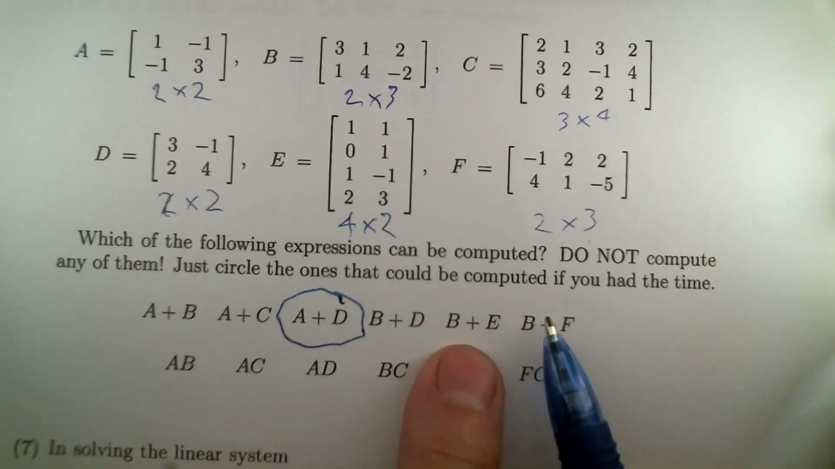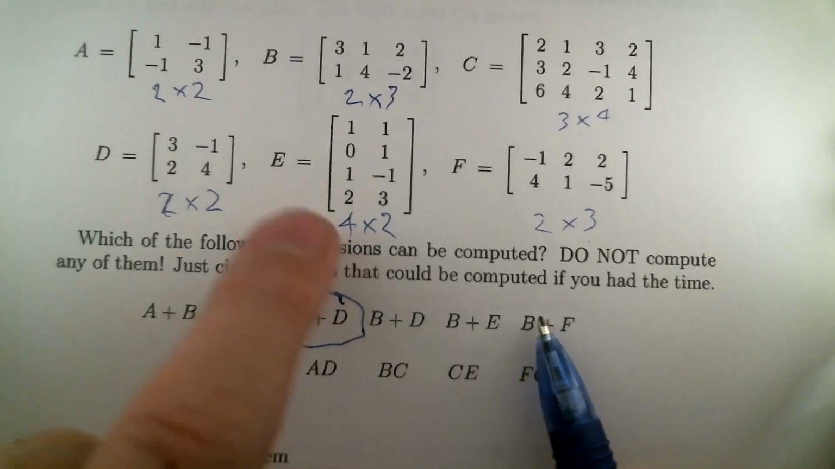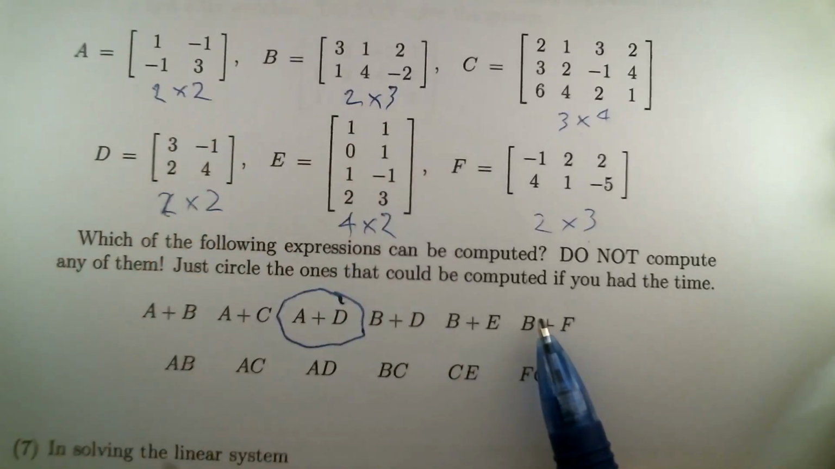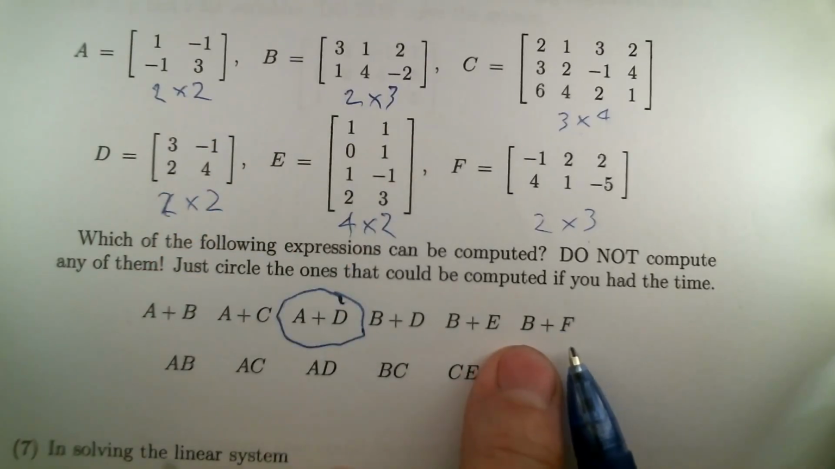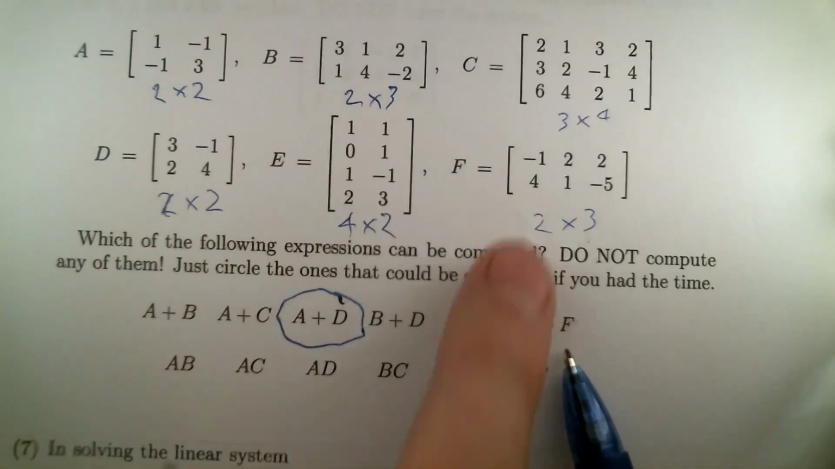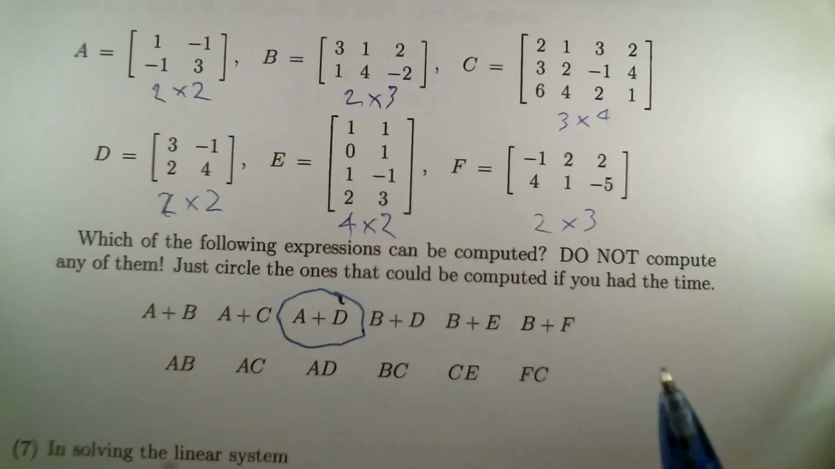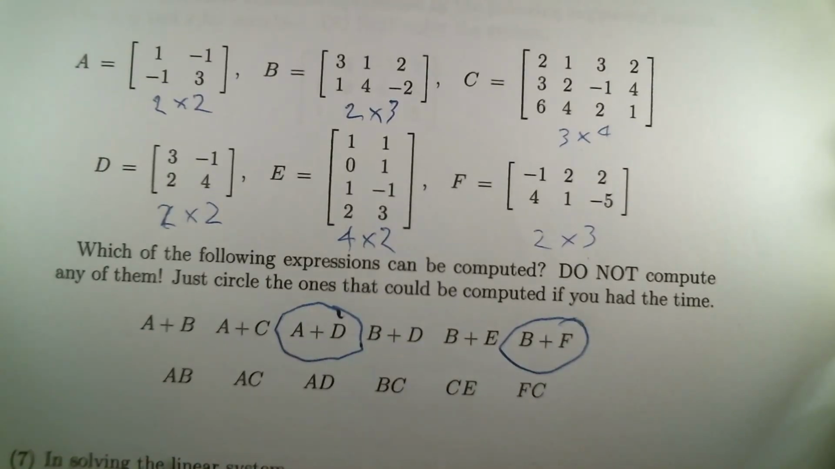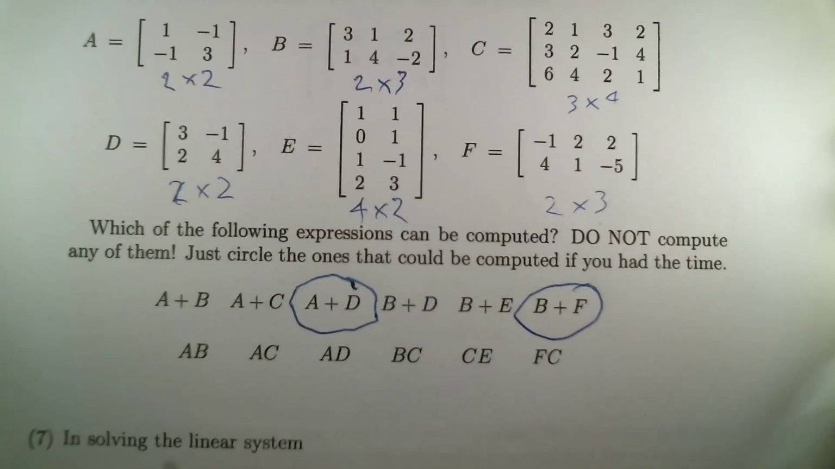Different sizes. B and E. Nah. 4 by 2, 2 by 3, those don't match exactly. B and F. Oh, look, yeah, those two are the same. They're both 2 by 3. So those are sort of the easy questions, whether you can add or subtract matrices. They have to have identical sizes.